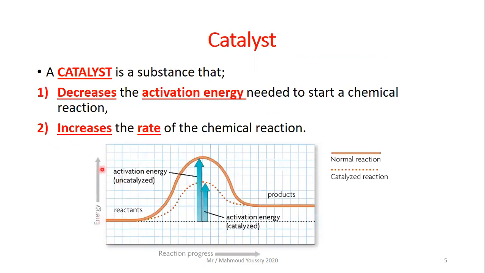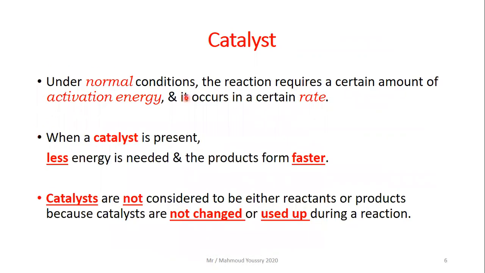Look here at this graph. This is the energy and this is the reaction progress. Look, this is before a catalyst, so this is high activation energy needed for a reaction to start. But with a catalyst, or for a catalyzed reaction, the activation energy needed for the reaction becomes less. Under normal conditions, the reaction requires a certain amount of activation energy and it occurs at a certain rate. So when the catalyst is present, less activation energy is needed and the products form faster.